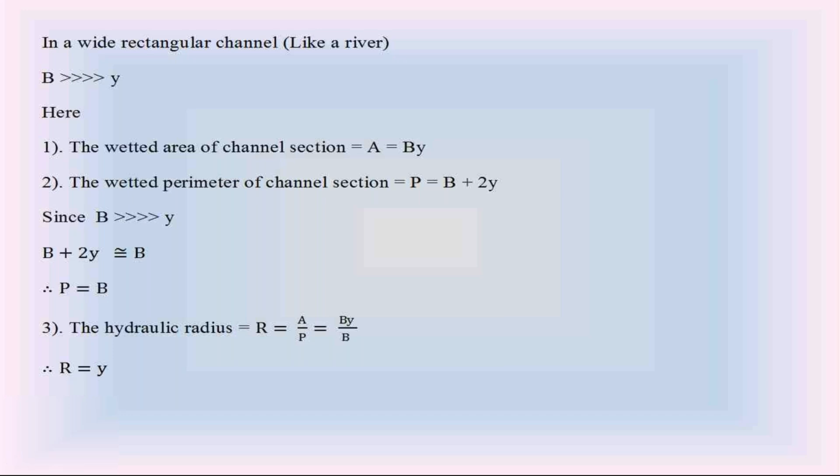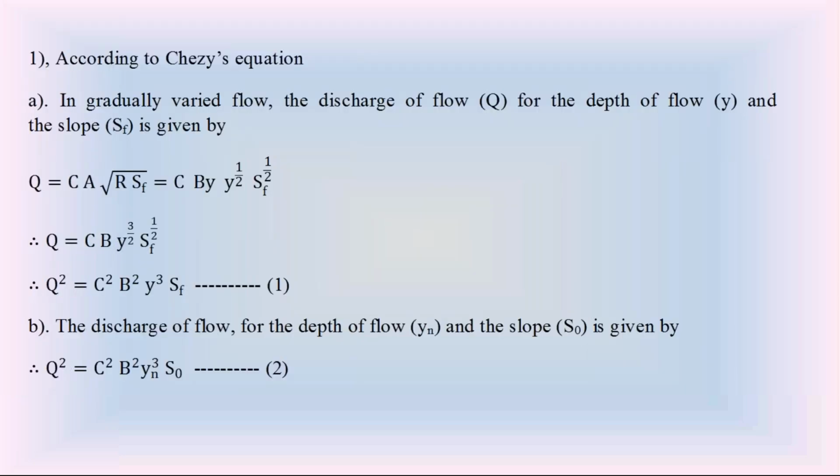Now coming to the Chezy's equation to find the ratio SF by S0. First consider the gradually varied flow in the wide rectangular channel.